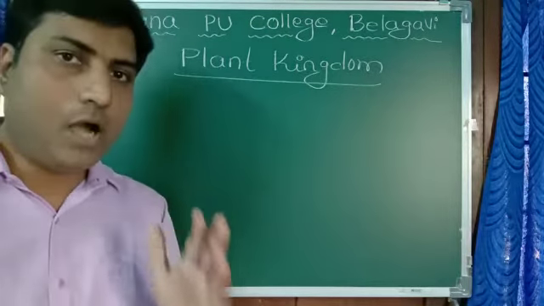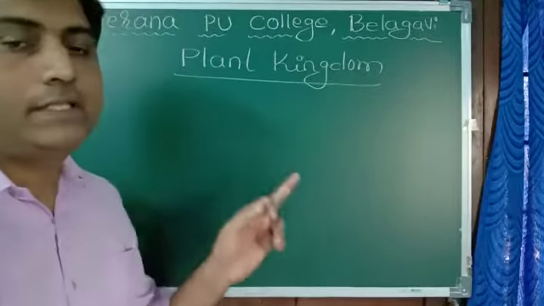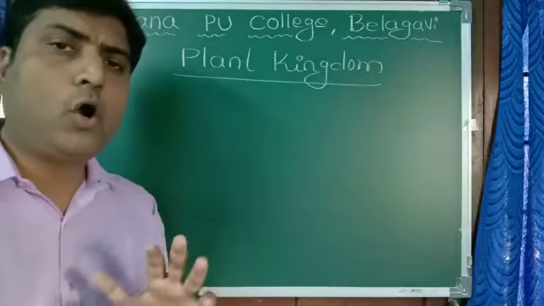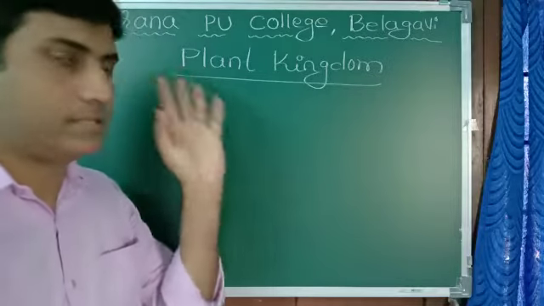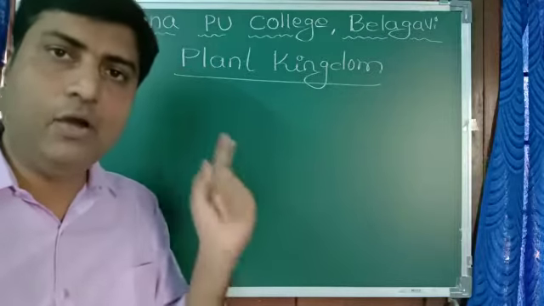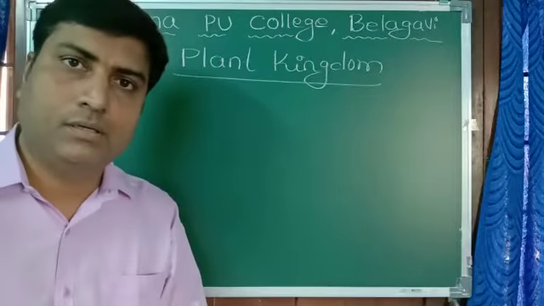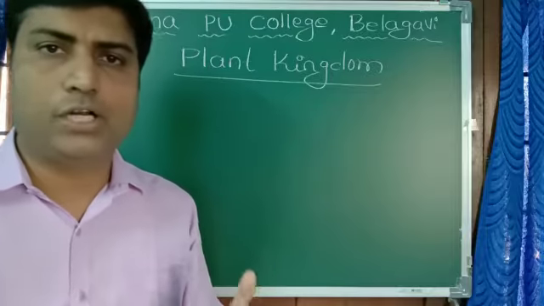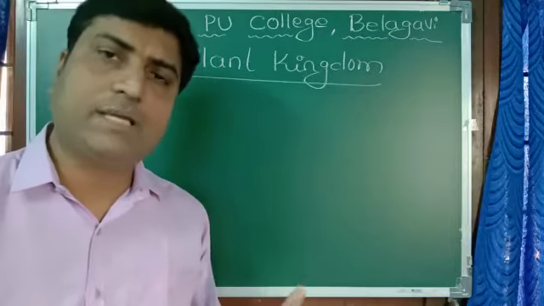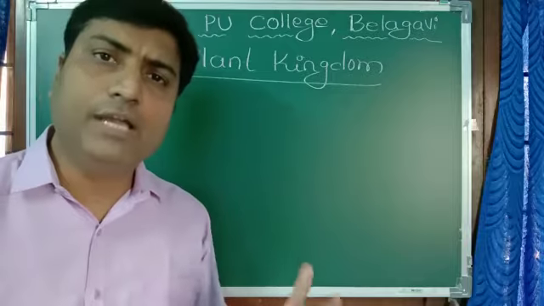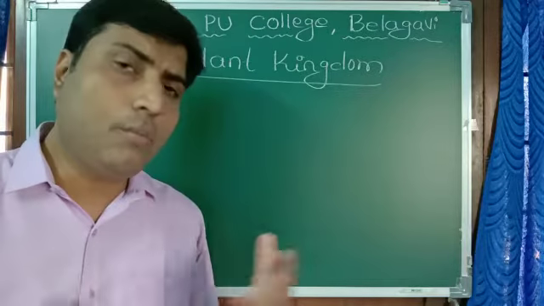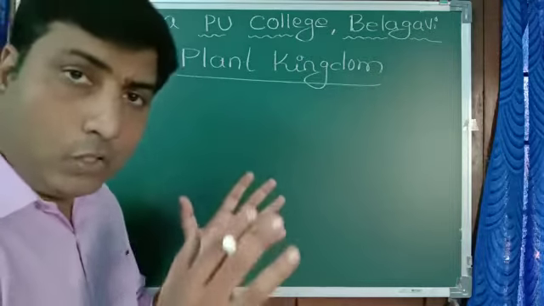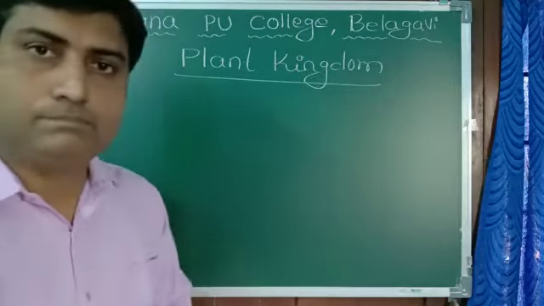Dear students, now we will move on to the fourth kingdom, plant kingdom. As the name tells, all the plants come under this. It is also called Kingdom Plantae or plant kingdom. N number of plants are there around us, green in color: coconut, mango, rose, jasmine, hibiscus, paddy, wheat, then cucumber. So many different kinds of plants are there around us, and all those plants come under plant kingdom.